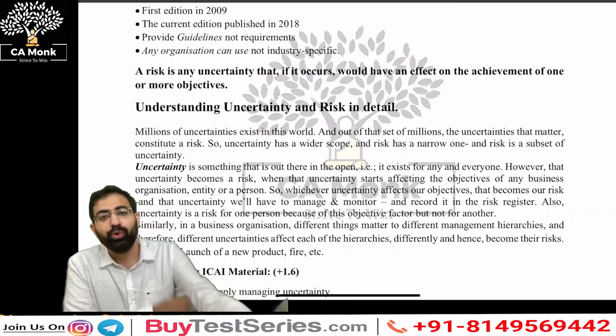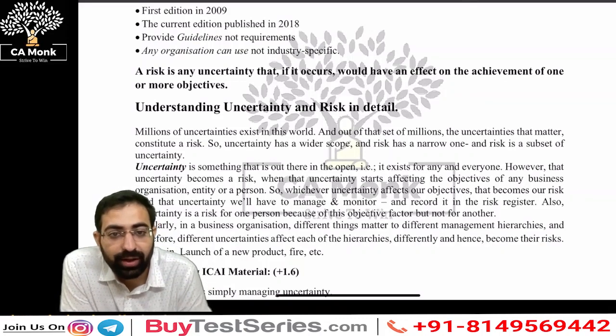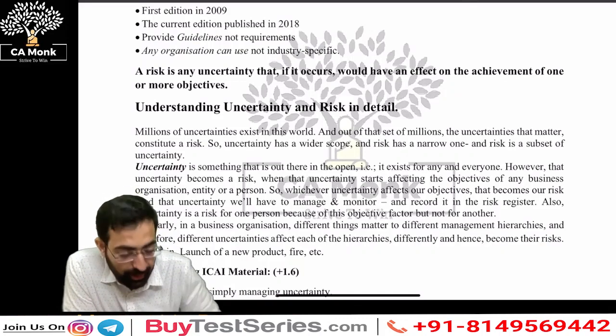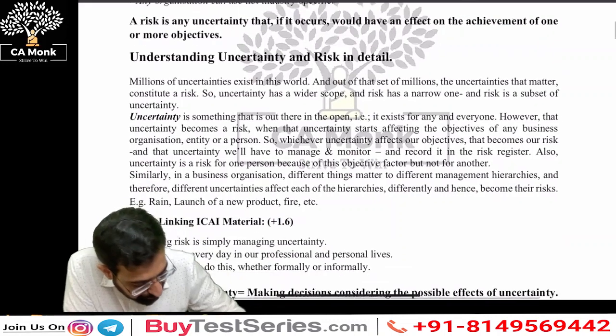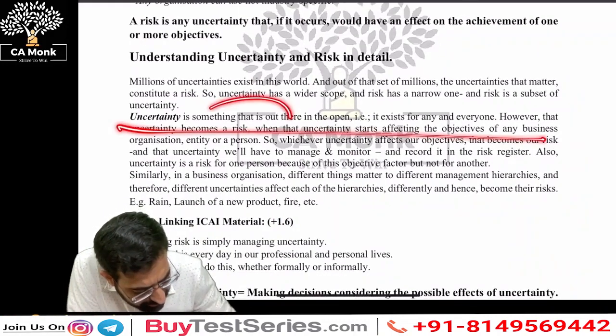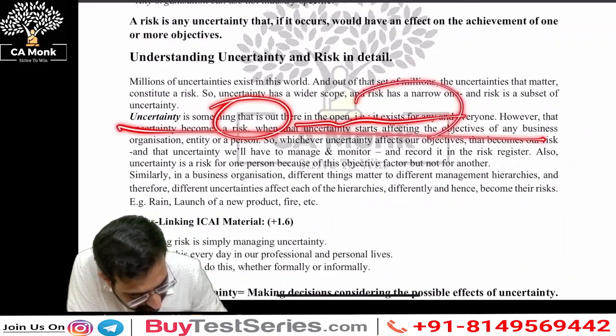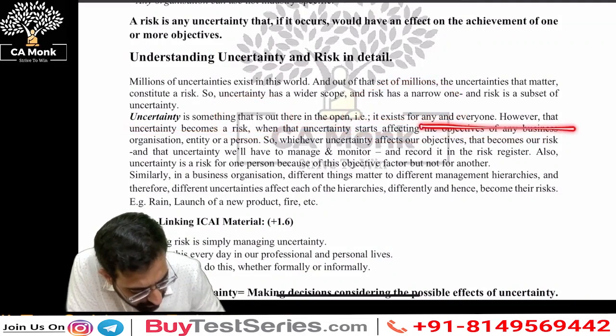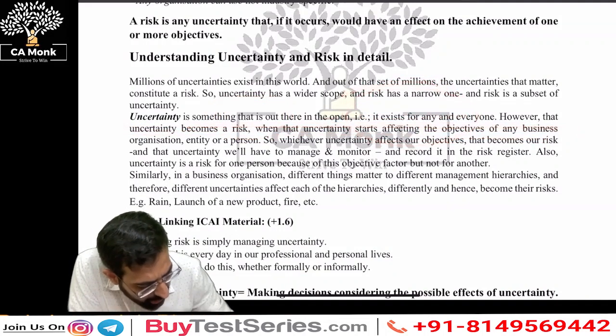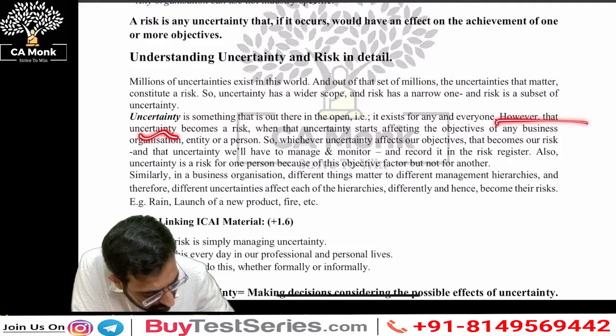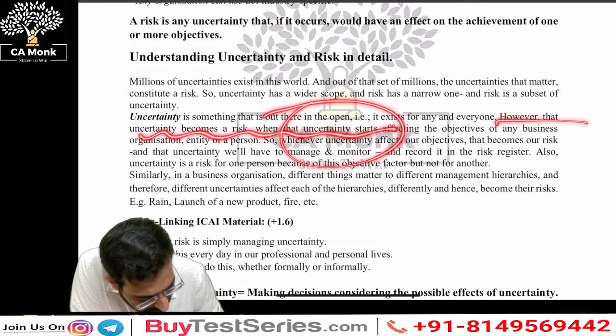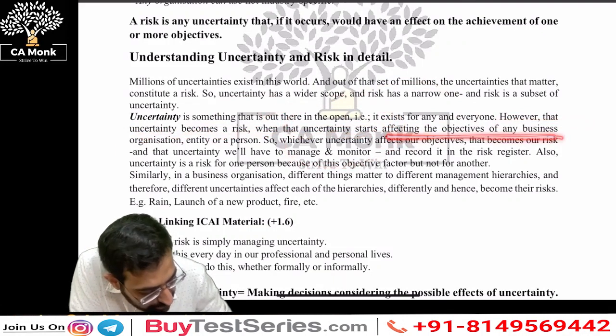So this type of question came in your exam. You need to understand the concept. You need to understand what uncertainty is. Uncertainty is something that is out there in the open and exists for any and everyone. However, that uncertainty becomes a risk when it starts affecting the objectives of any business, right?